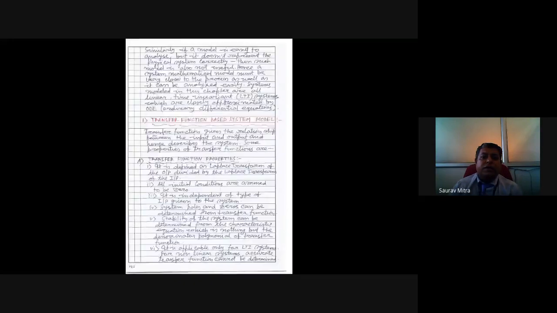So far I have told you only 4 pages or 3 pages. Whatever is there in these 3 pages, just go through it when I share this PDF with you, and try to understand each and every problem, each and every step.